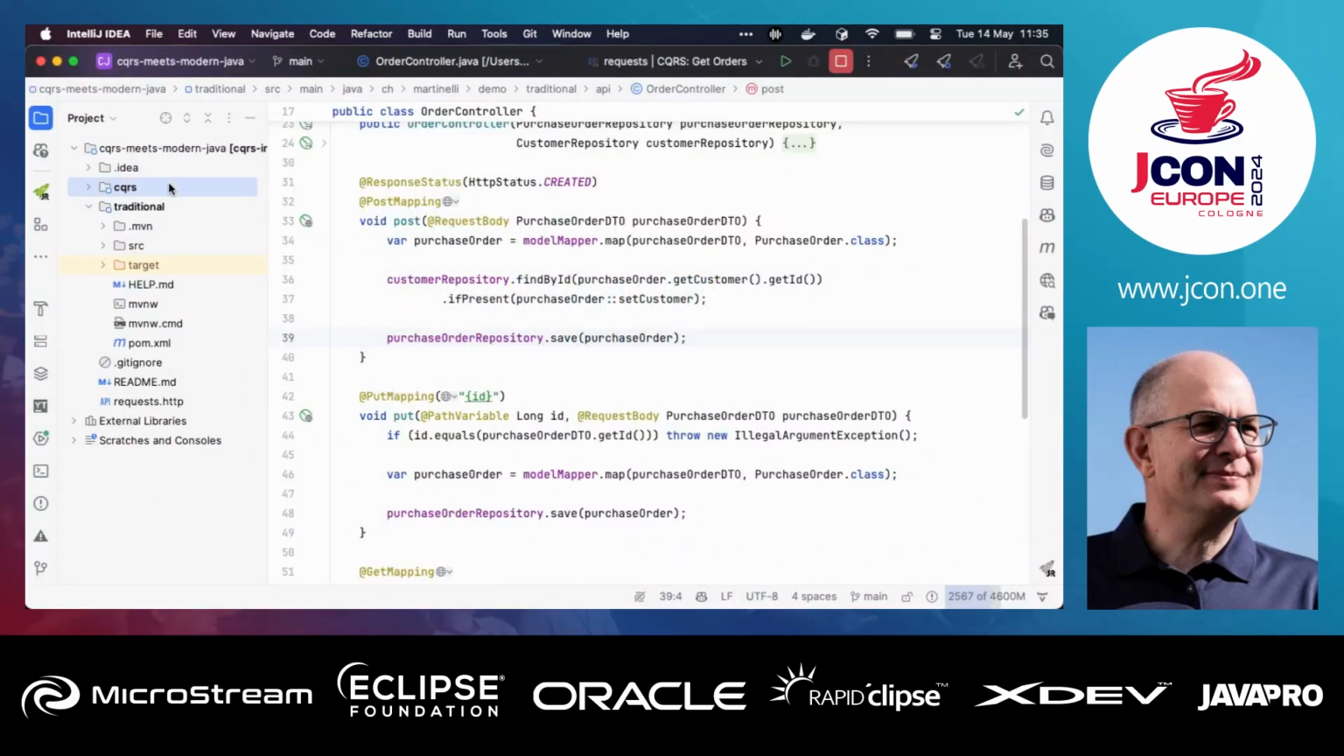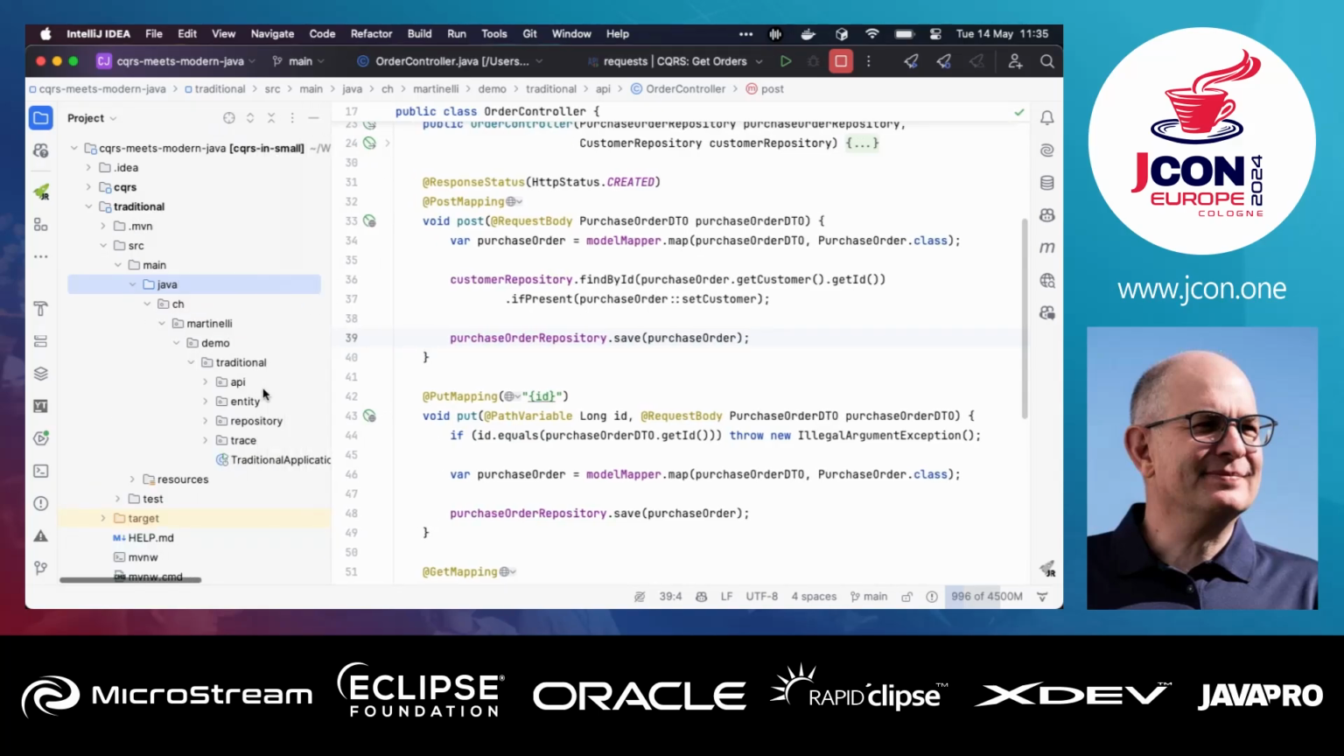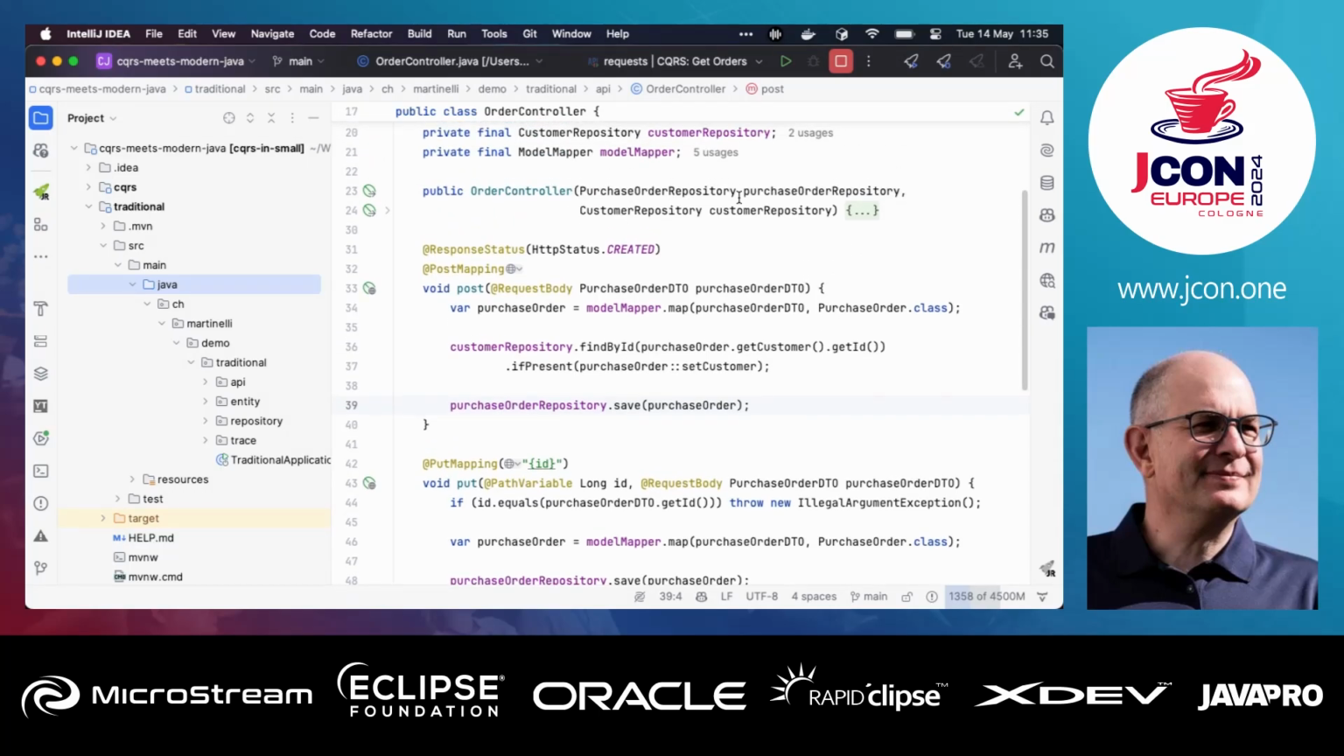So in this project, you will see 2 folders. One is called CQRS. That's what I will talk about. And I also created a traditional one. And the traditional one has layers. So I chose to have layers. Doesn't really matter. In my case I have an API and these repositories and so on. And here you see that I don't have a service layer because I thought this would be over-engineering just for the small demo.